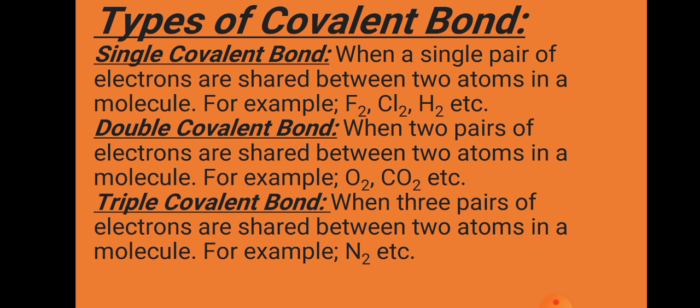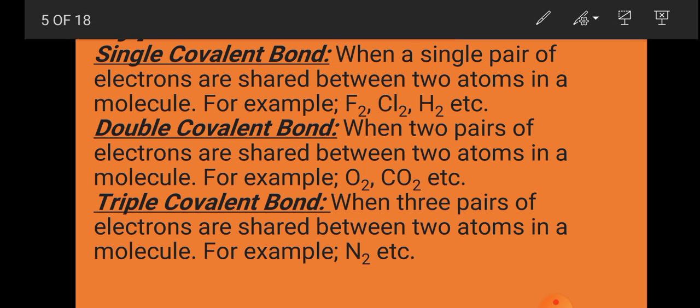Now, types of covalent bonds. How many types of covalent bonds are there? Number 1 is single covalent bond. When a single pair of electrons is shared between 2 atoms in a molecule, for example fluorine, chlorine and hydrogen, then this type of bond, formed by sharing of only one pair of electrons, is known as single covalent bond. Second is double covalent bond.